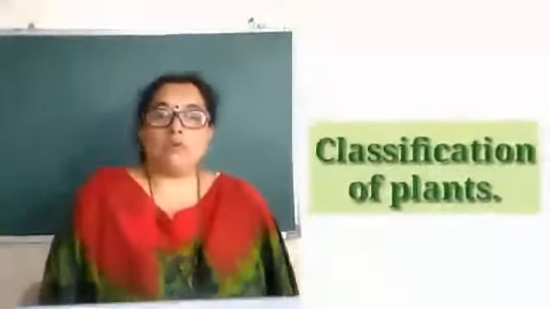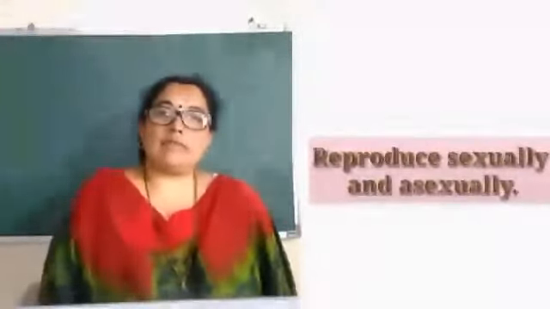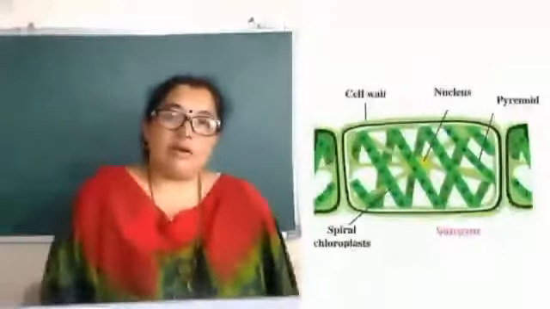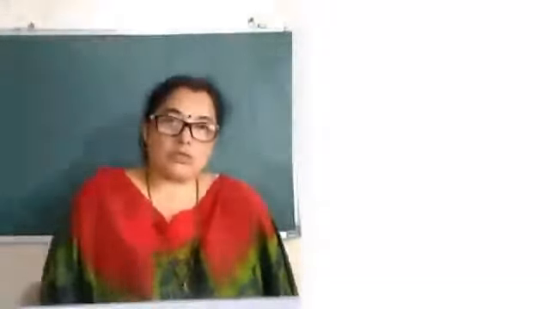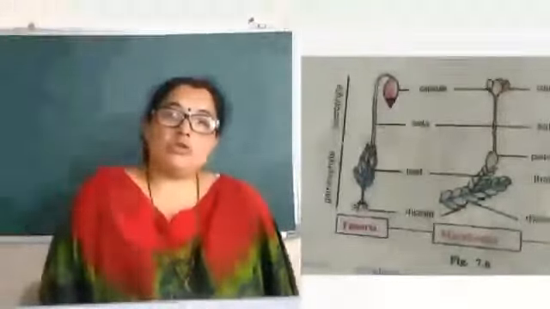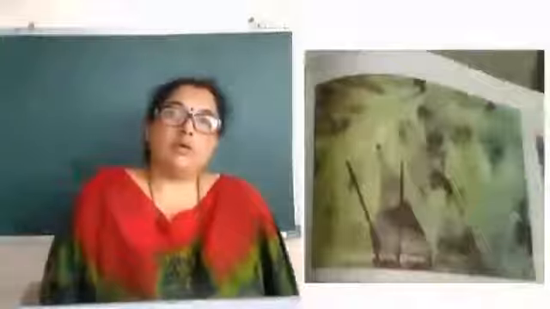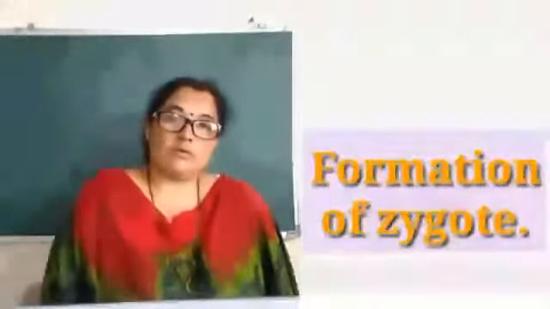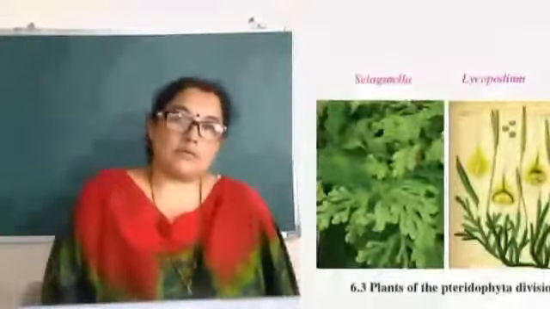The most important thing I would like to say here is that these plants reproduce sexually as well as asexually. Plants like Spirogyra belonging to thallophyta reproduce by fragmentation, that is an asexual mode of reproduction. Bryophytes reproduce by spore formation, again an asexual mode of reproduction. Pteridophytes reproduce sexually as well as asexually. Asexually by spore formation and sexually by zygote formation. So cryptogams reproduce in both ways, sexually as well as asexually.